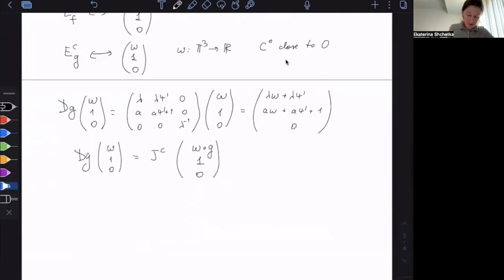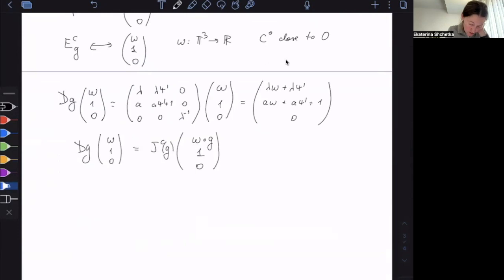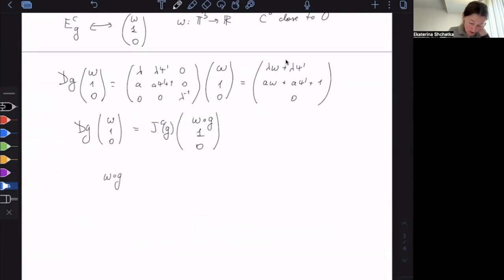Okay? So by the invariance of central foliation, jc of g. So omega of g, looking at this expression and this one, just comparing it, we see that jc is really a times omega plus psi prime plus 1.